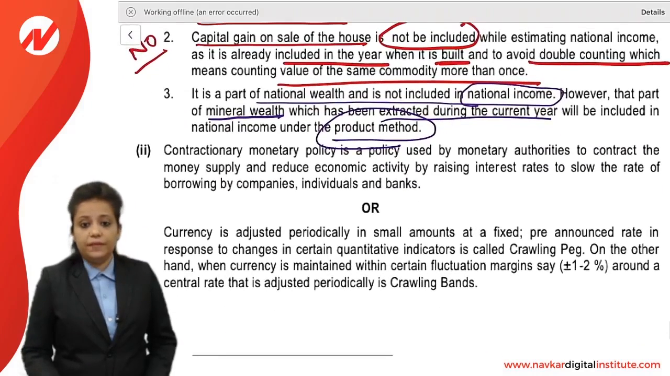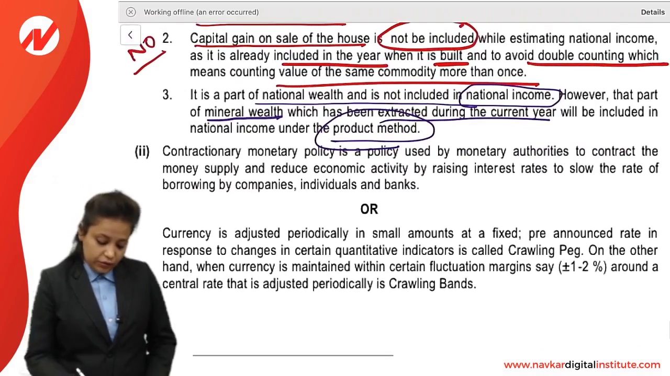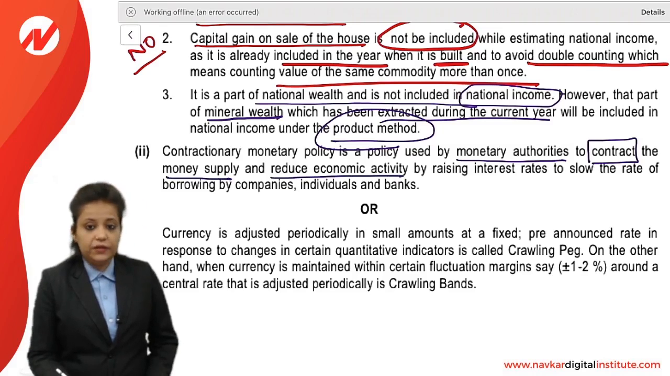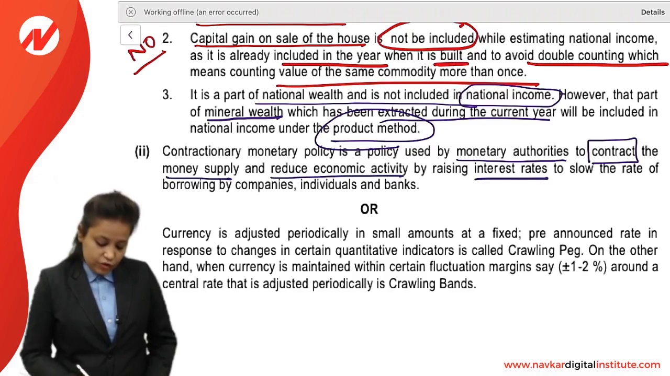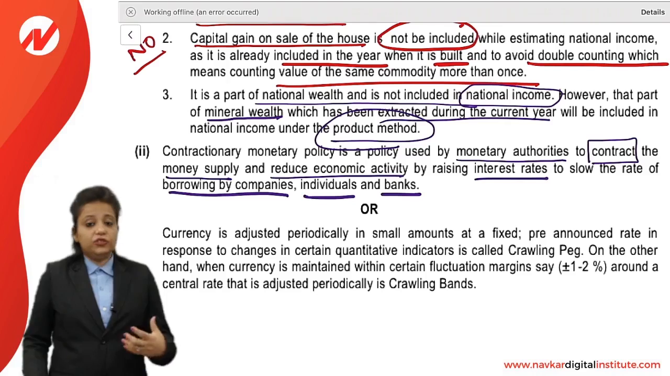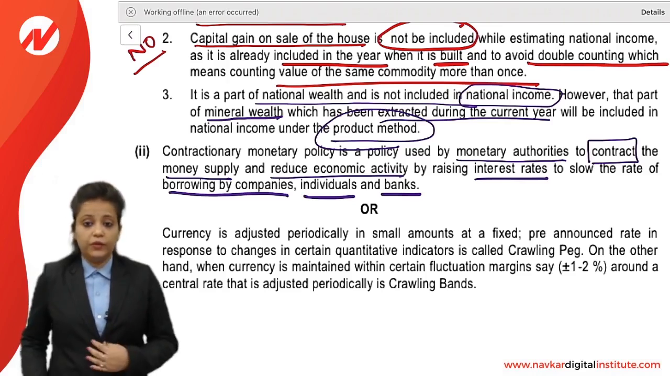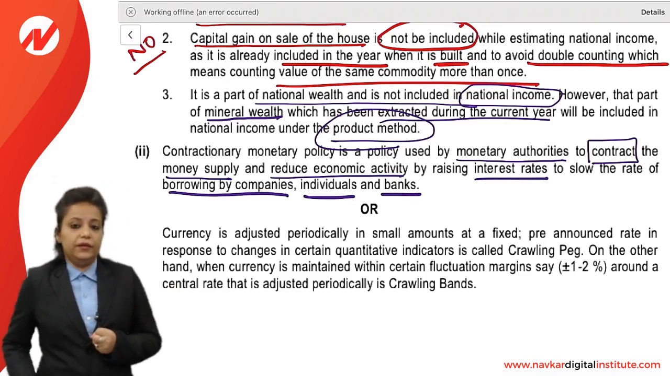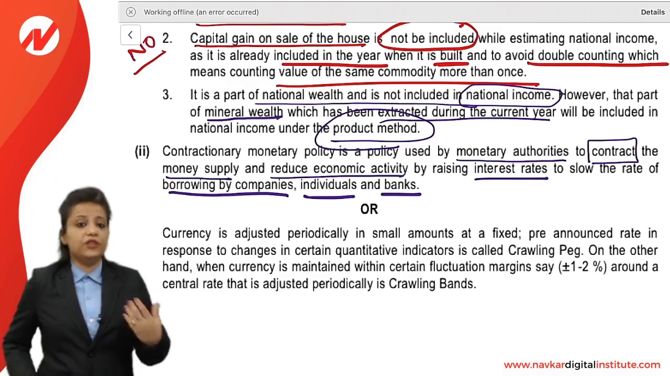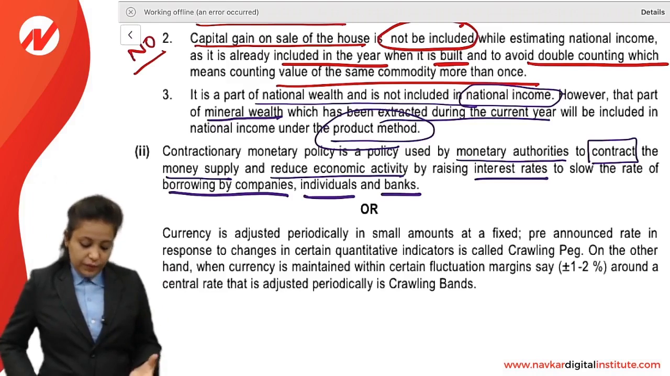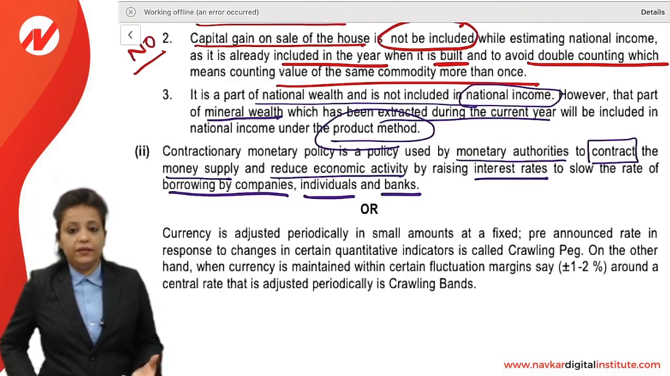Contractionary monetary policy is a policy used by monetary authorities to contract the money supply and reduce economic activity by raising interest rates to slow the rate of borrowing by companies, individuals and banks. So contractionary monetary policy is a policy used by monetary authorities to reduce the money supply and reduce economic activity by raising the interest rates, to slow the rate of borrowing by companies, individuals and banks.